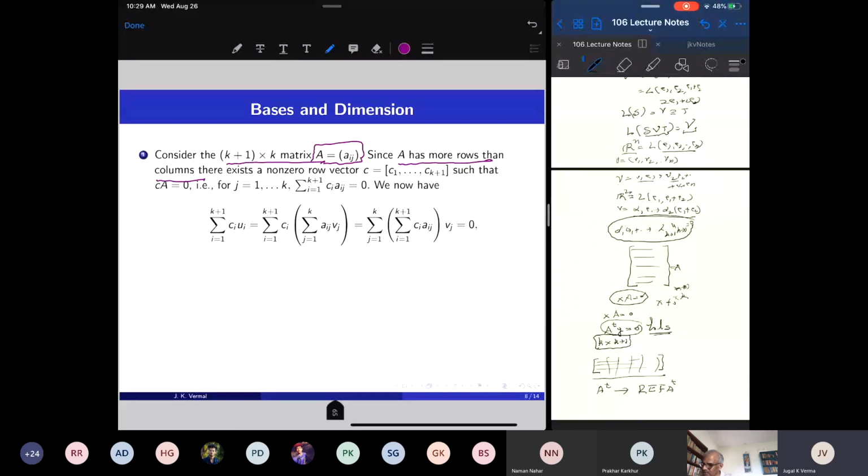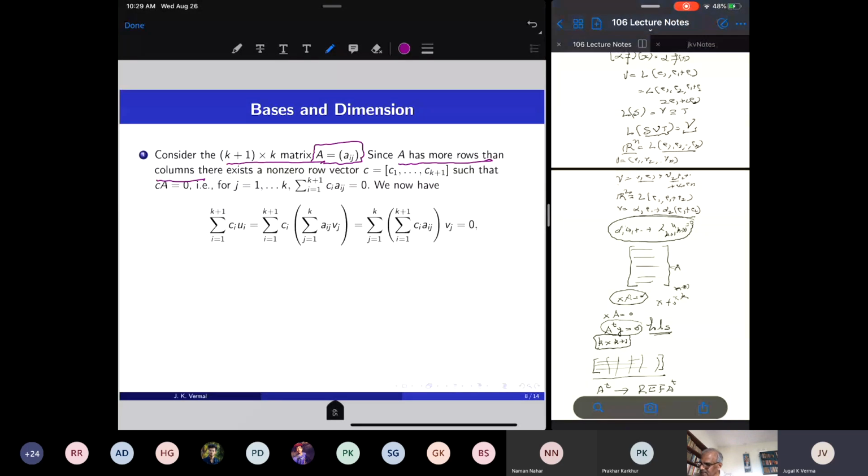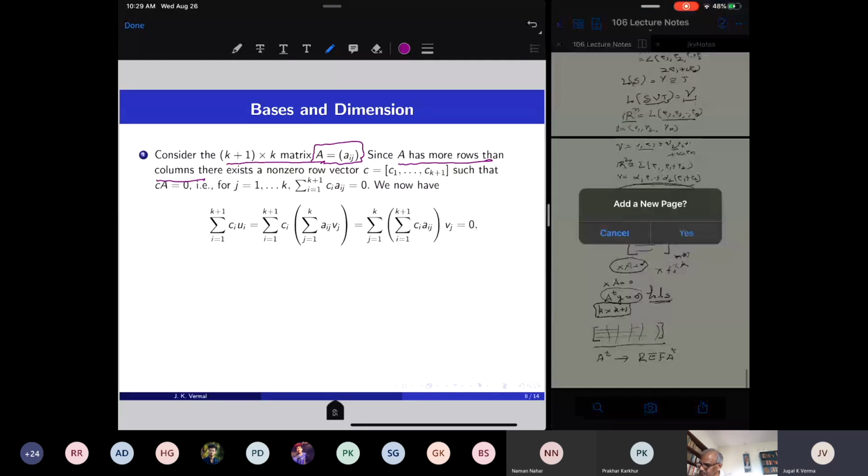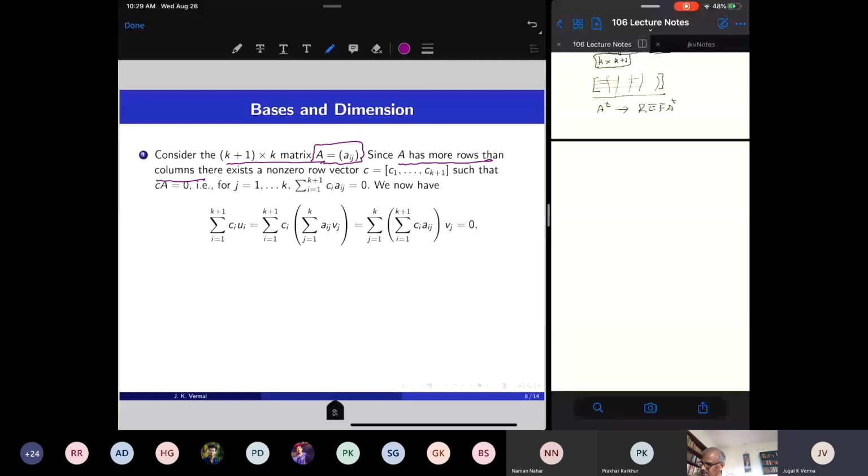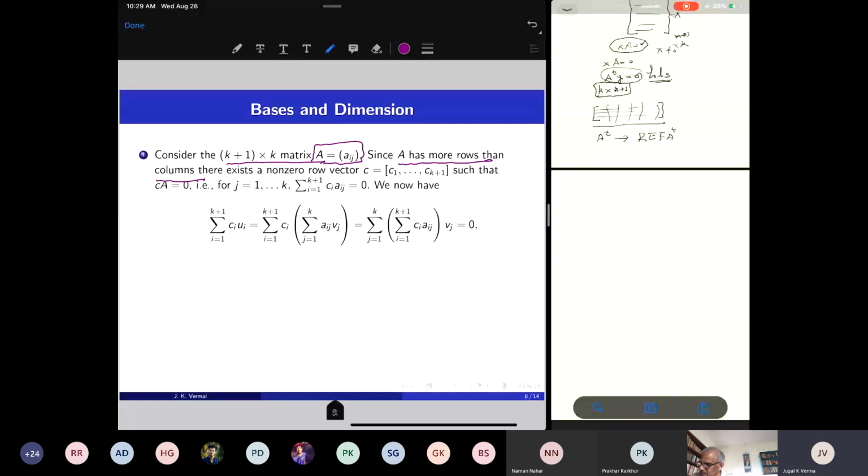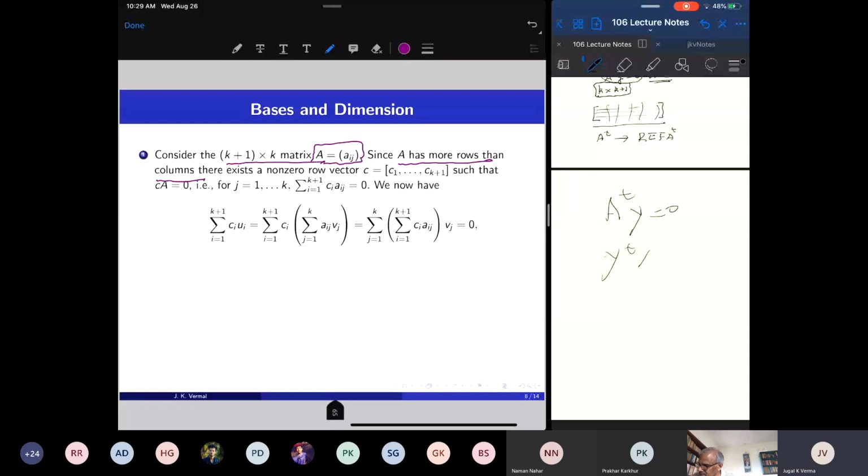Once it has a non-trivial solution, I can look at the transpose, and that gives the vector X, or we can call it the row vector C, so that CA equals 0.